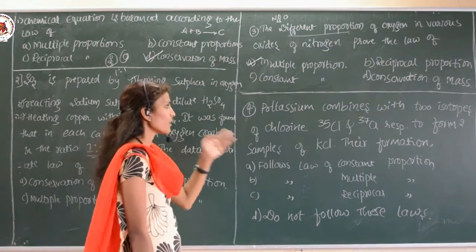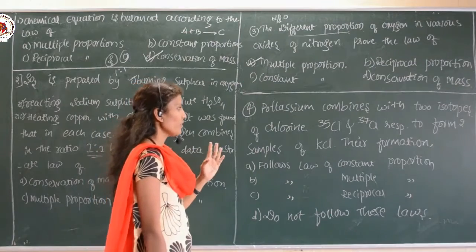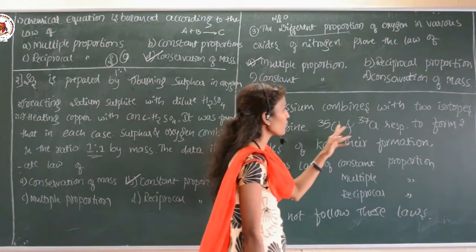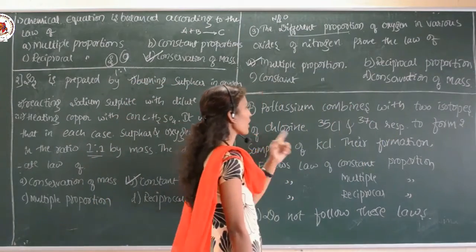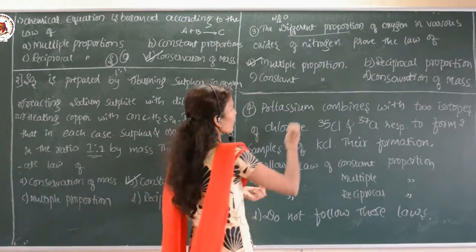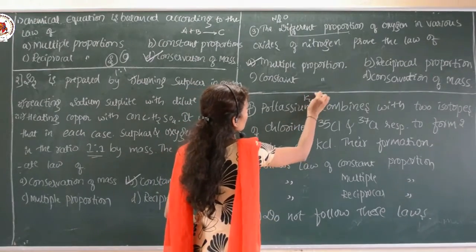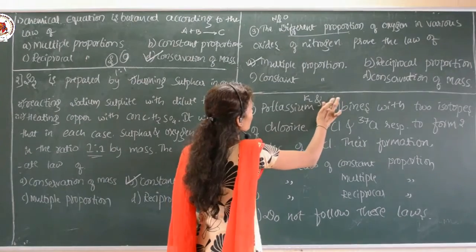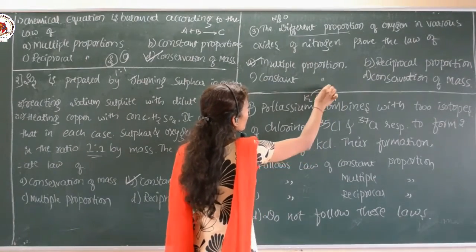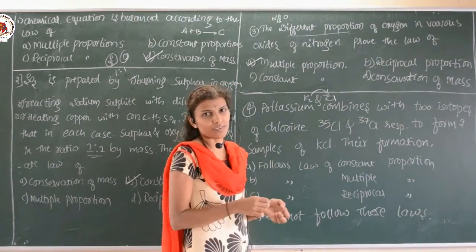And in the fourth example, potassium combines with the two isotopes of chlorine. So the potassium K combines with the chlorine. As you know, chlorine exists in isotopic form.